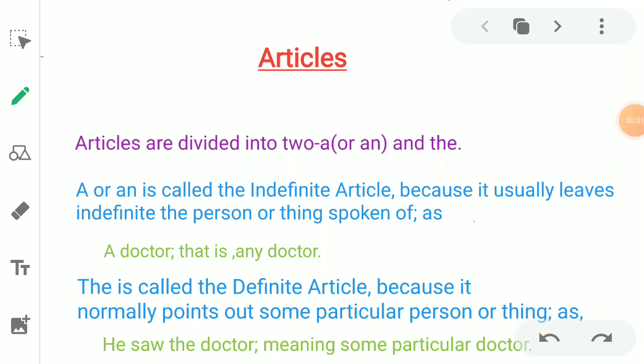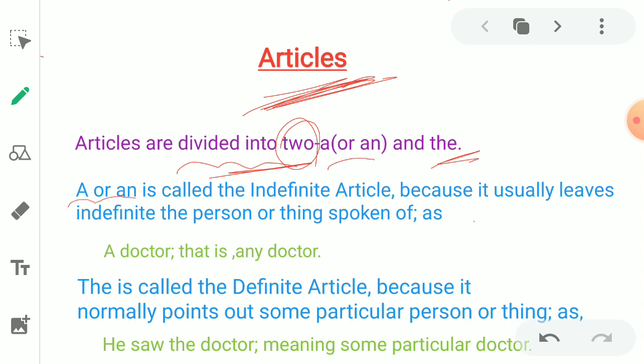Dear children, in the last class we studied articles in detail, and in today's class I am going to teach you about articles on the basis of your grammar text. In your grammar textbook, we have various activities to fill in, right? Before we go to those activities, let us learn some rules regarding these articles. Articles are divided into two. We have two articles: a or an, and the.